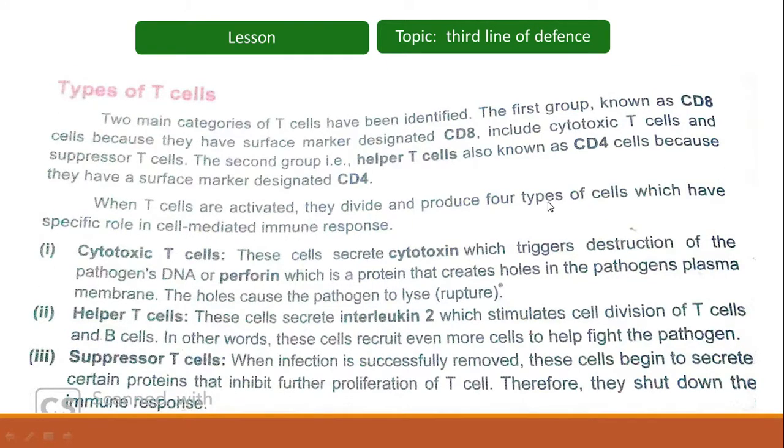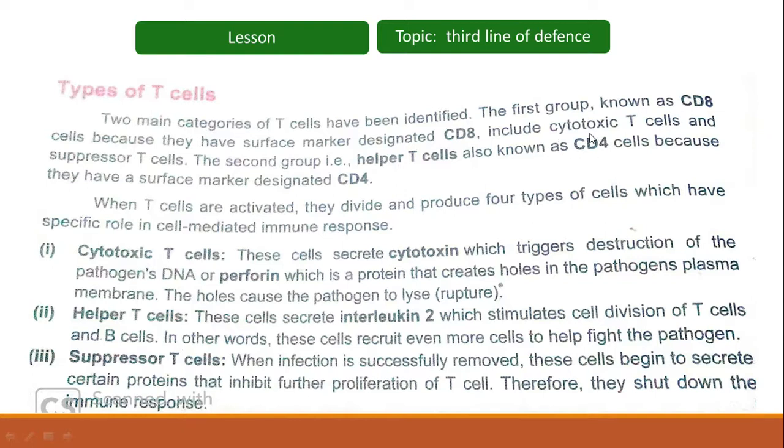So now moving towards certain types of the T cells, there are two main categories of the T cells, which include CD8 cells and CD4 cells. The first group is known as CD8 cells because they have surface marker designated CD8. CD8 cells have certain tags on their surface, referred to as CD8. That's why these are referred to as CD8 cells.